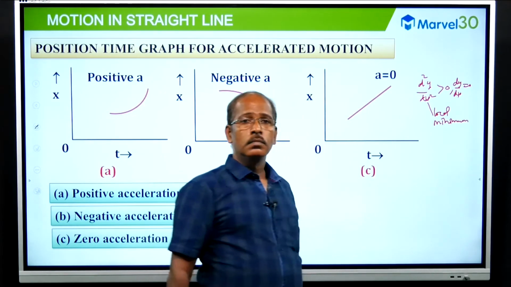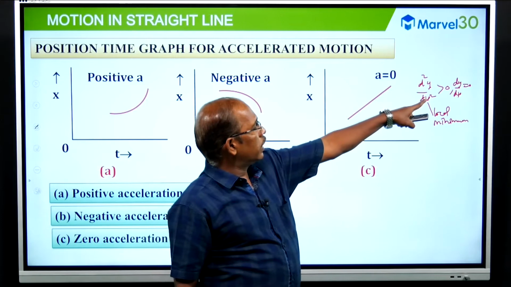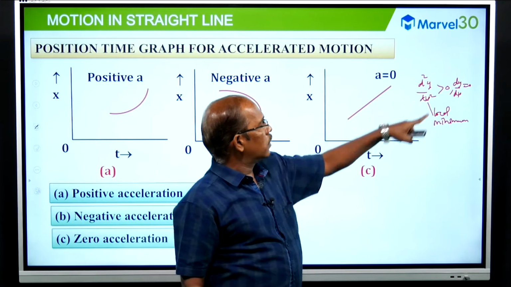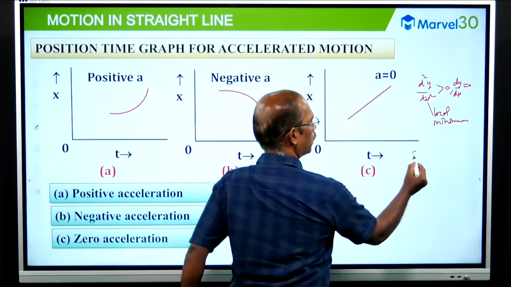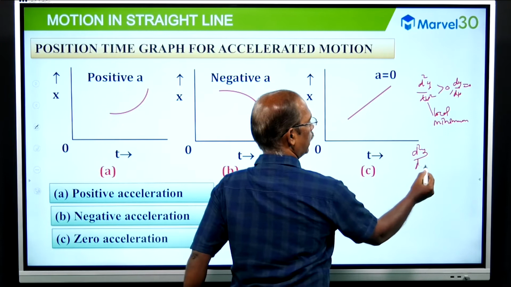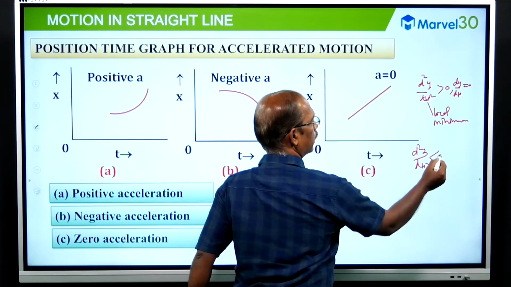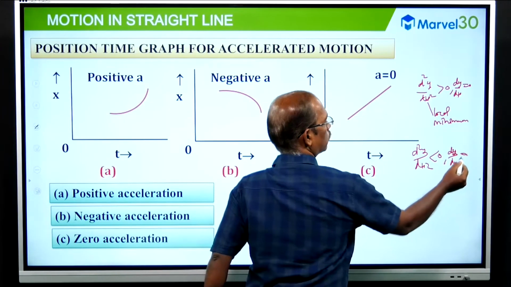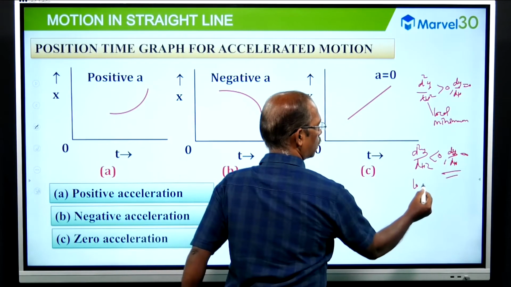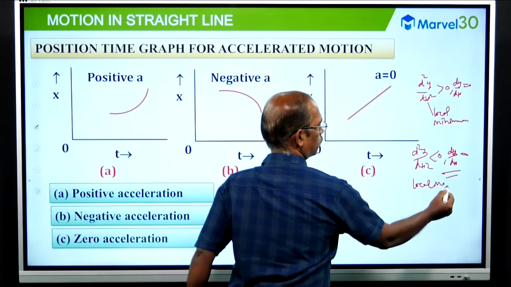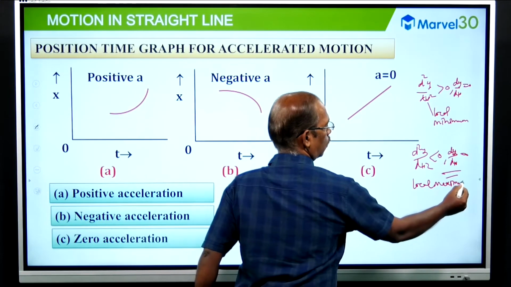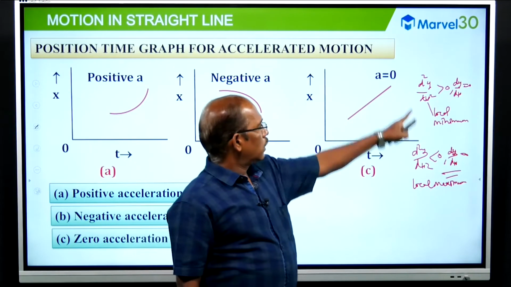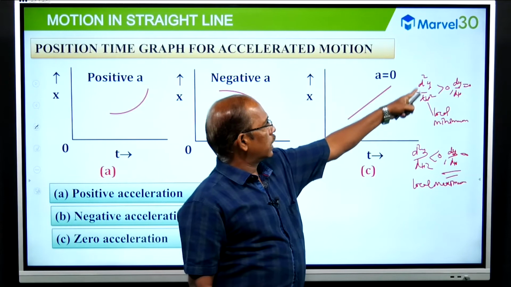Local minimum. Without changing the first condition, dy by dx equal to 0, if d square y by dx square is negative instead of greater than 0, and the first derivative is 0, this is a local maximum. So local minimum or local maximum is determined with the help of the sign of the second derivative.